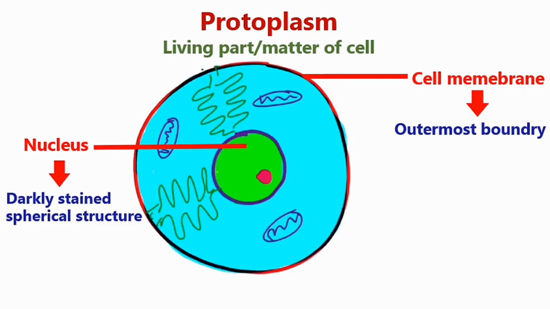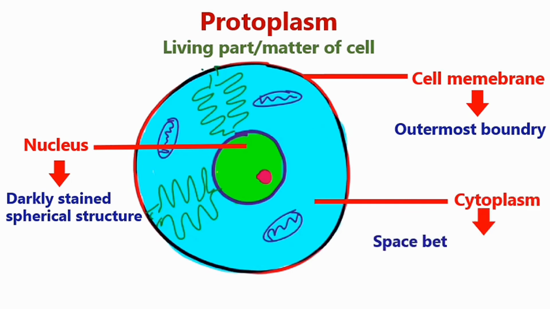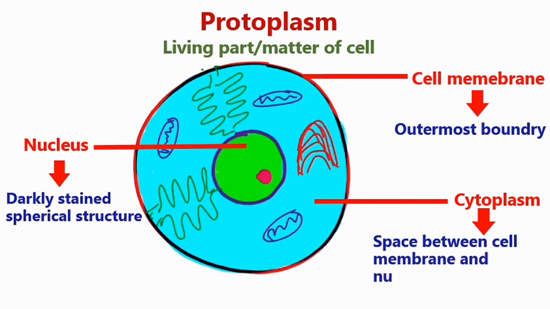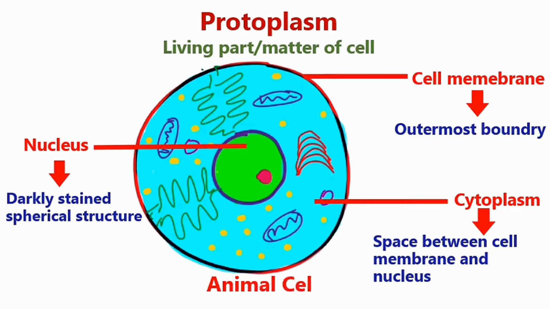Third part of the protoplasm is cytoplasm. It is the space between the cell membrane and the nucleus. Cytoplasm is the site for some of the chemical reactions, and it also provides space for organelles like mitochondria, ribosomes, endoplasmic reticulum. All these organelles are embedded in the cytoplasm.